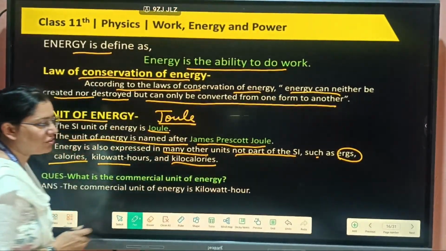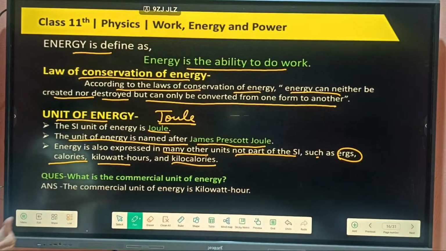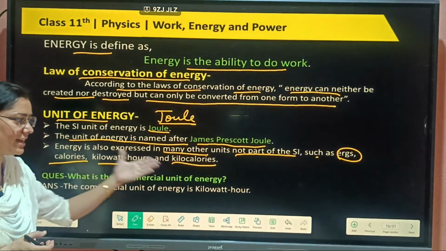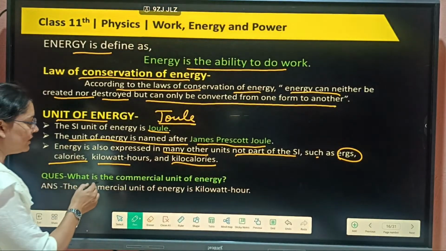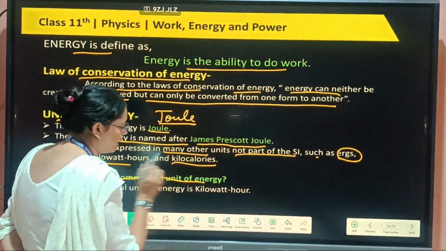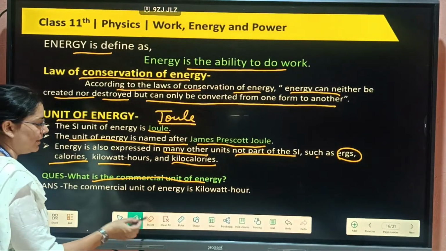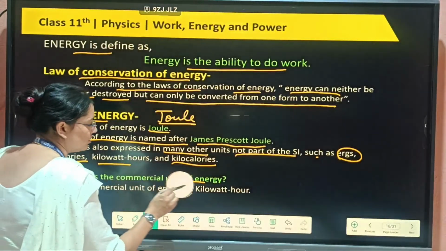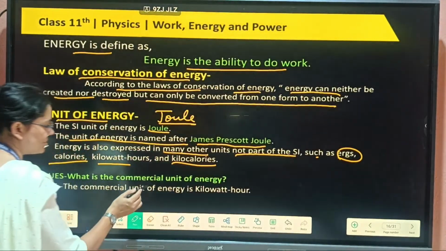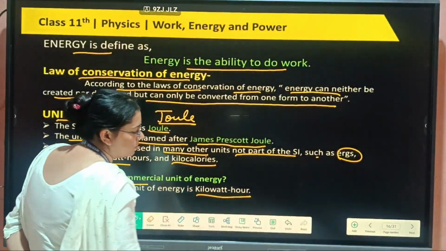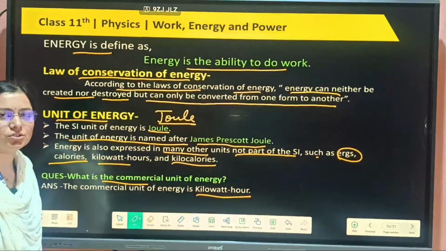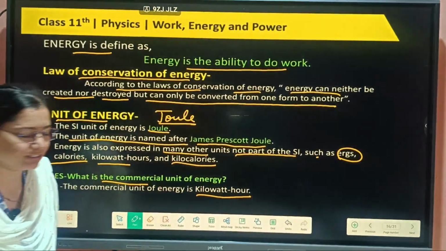These are different units of energy that we use for measurement, but these are not SI units. So your question: what is the commercial unit of energy? The unit we use for industry purposes, commercially, is the kilowatt hour. This is the one unit we use for commercial use of energy.